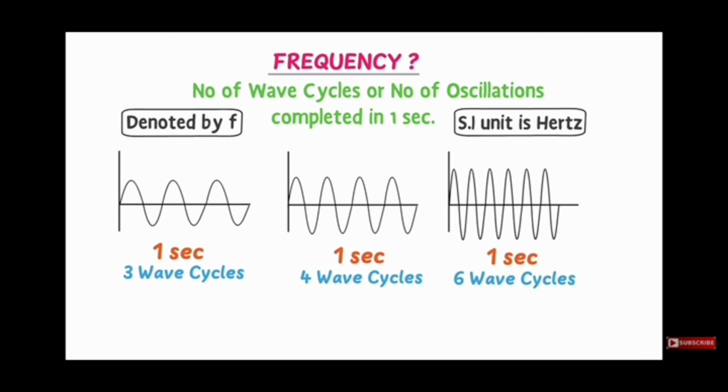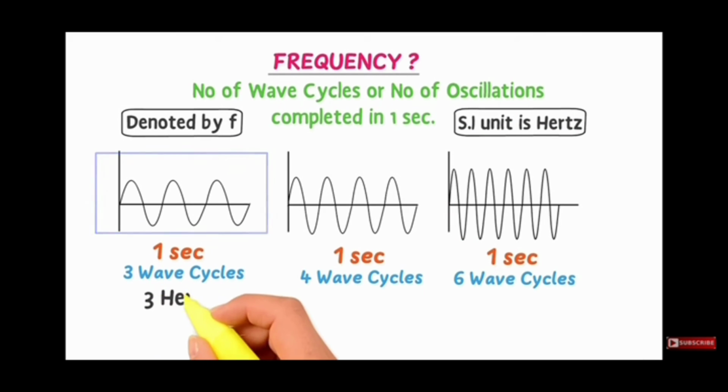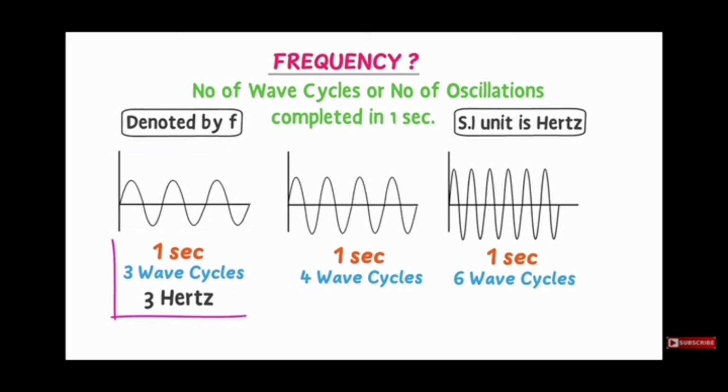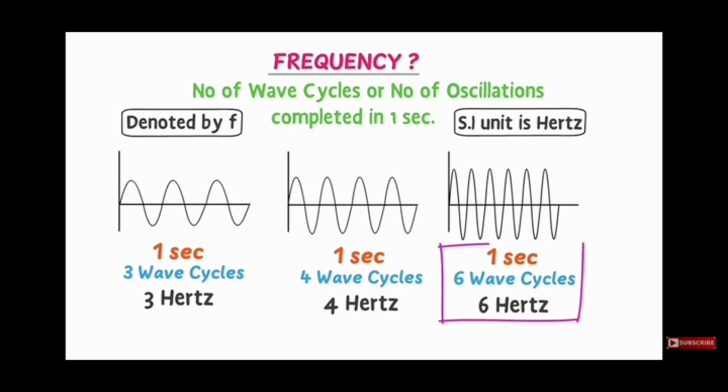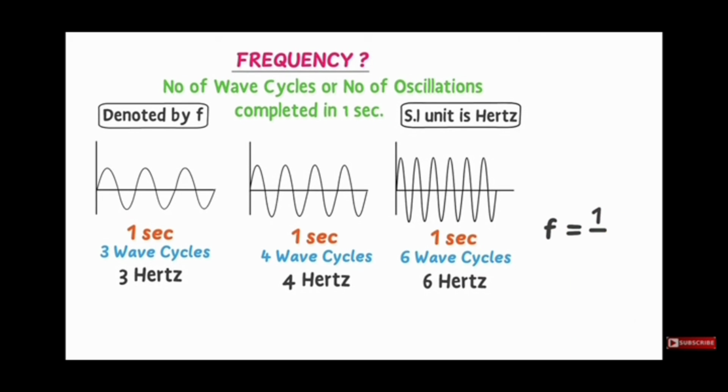Thus, the frequency of the first figure is 3 Hertz because it completes 3 oscillations in 1 second. Like that, the frequency of the second figure is 4 Hertz because it completes 4 oscillations in 1 second. And at last, the frequency of the third figure is 6 Hertz because it completes 6 oscillations in 1 second. Also remember that frequency f is equal to 1 by T.